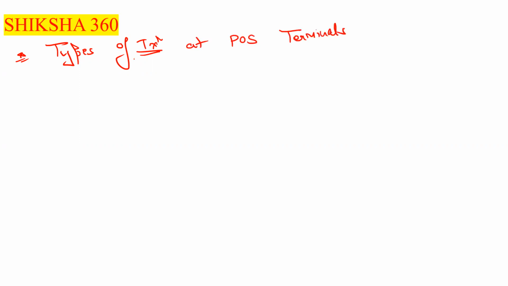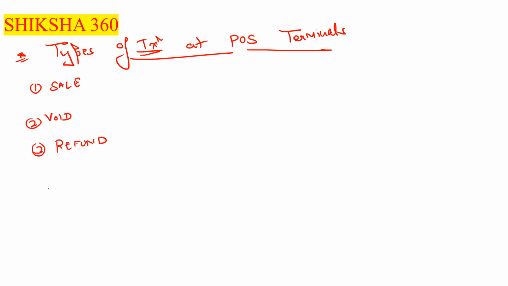Very important: types of transactions at POS terminals. I think I have already forwarded the notes of that also. For revision purposes I will discuss it. The types of transactions at the POS terminals: the first one is the sale, the second is the void, the third is the refund, and the fourth is the pre-authorization.